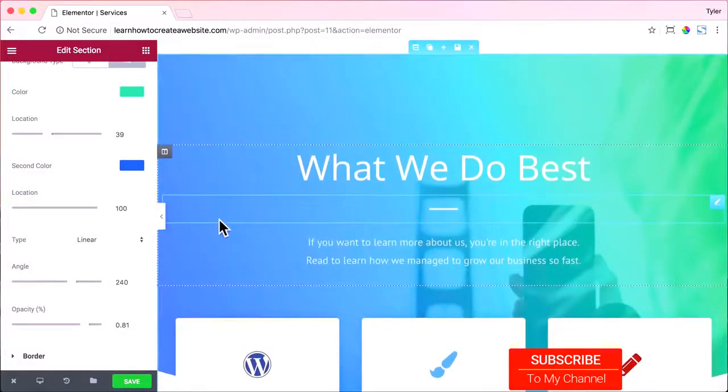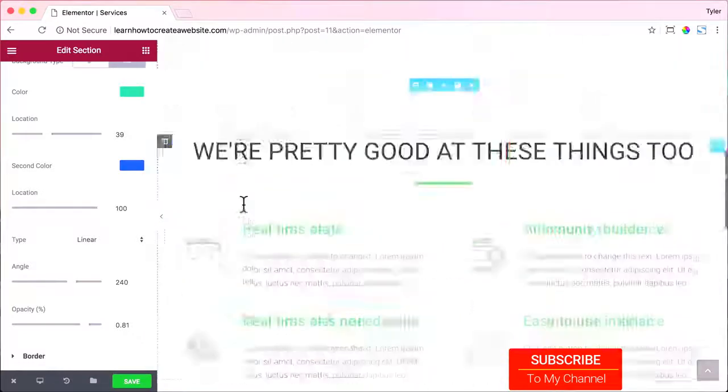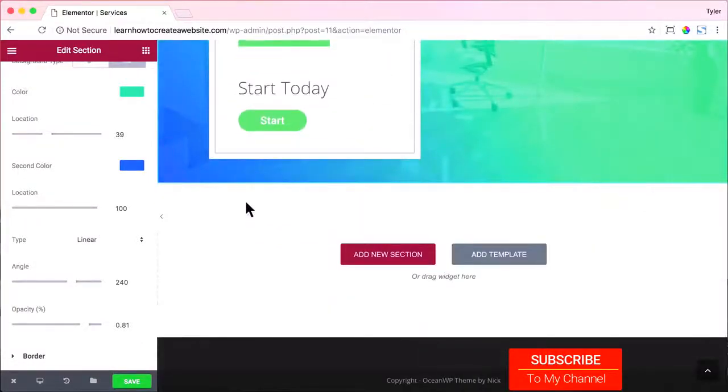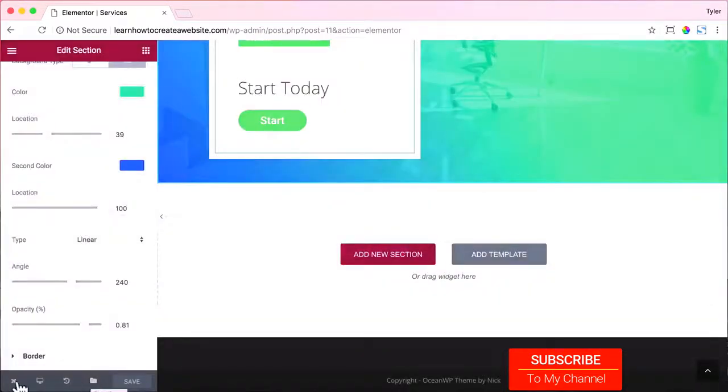All right, so it matches this up here where it starts at blue at the bottom, green at the top, and it's the same on the bottom right here. And that looks pretty cool. It matches pretty great. All right, let's just click on save and save all of that and exit out of there and view our page.